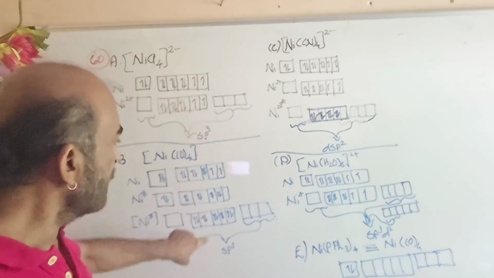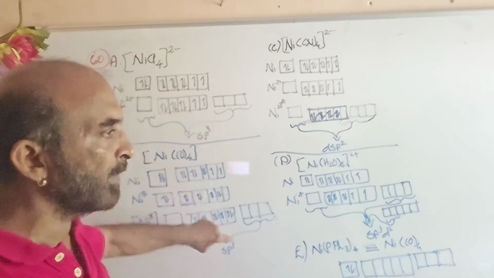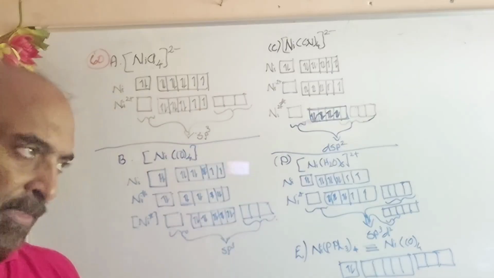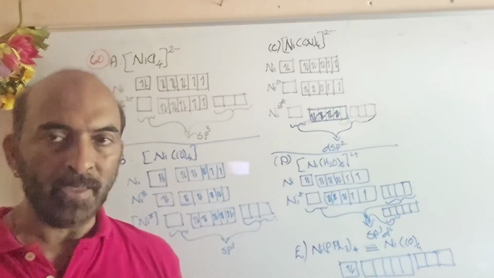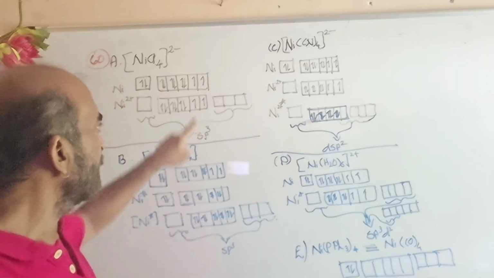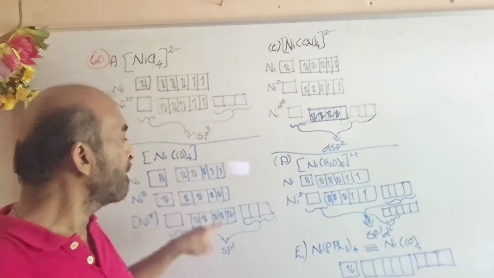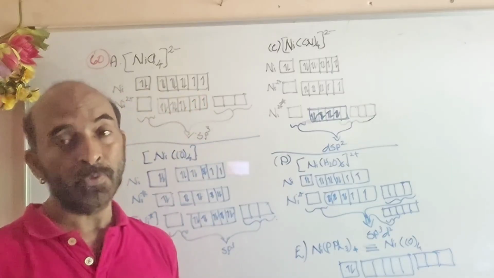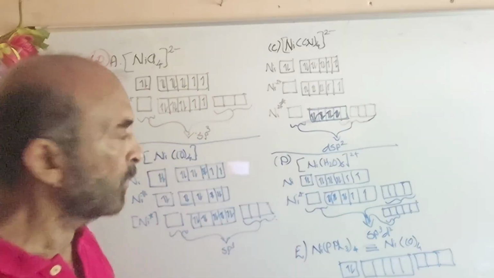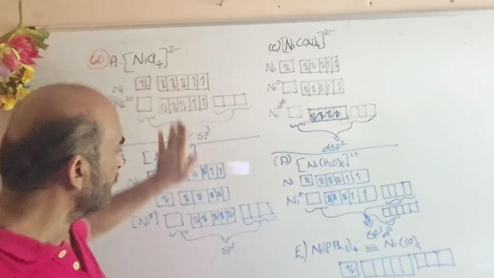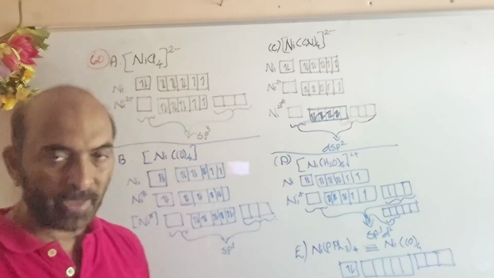So this and this both involve the same hybridization and similar structure, sp3 tetrahedral. But the difference is that this one is paramagnetic due to the presence of two unpaired electrons, whereas this one is diamagnetic due to no unpaired electrons.